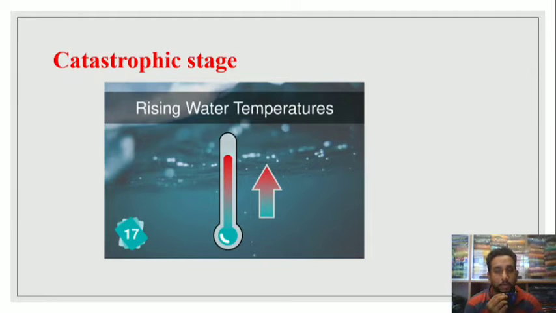The same concept we are going to apply to the atmosphere. When the atmospheric temperature increases, at the same time heat waves are produced because of the increasing atmospheric temperature. At that point of time, heat waves affect the heat prone zone areas. There are areas which governments have categorized as heat prone zone areas, areas having more heat during the summer months, especially Delhi, Rajasthan, Gujarat. These areas are heat prone zone areas.